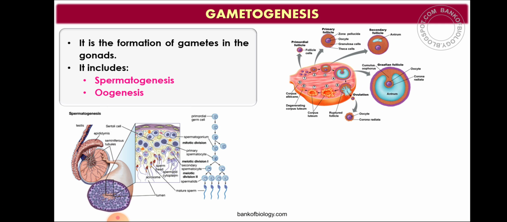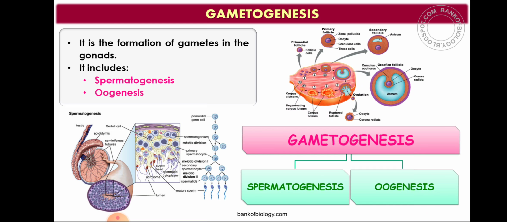Which are the two types of gametes? One is sperm and other is ova. Okay, so this gametogenesis includes spermatogenesis and oogenesis. What is spermatogenesis? Spermatogenesis is the formation of sperms, and oogenesis is the formation of ova. Okay, so let us study in detail about spermatogenesis. So, gametogenesis is divided into spermatogenesis and oogenesis. So, let us study what is spermatogenesis.